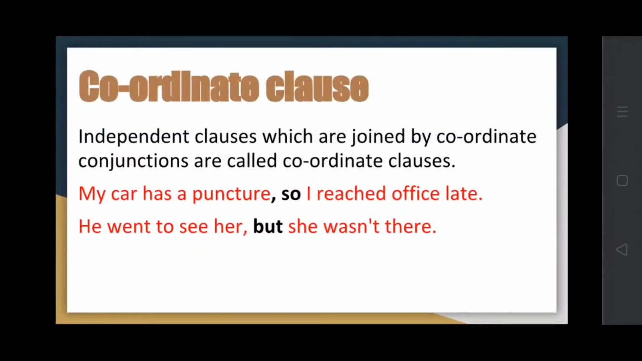Now, the second kind of clause is the coordinate clause. When independent clauses are joined by a coordinate conjunction, they are called coordinate clauses. Like, my car has a puncture, so I reached office late. You will see that my car has a puncture is an independent clause, and the second part, I reached office late, is also an independent clause, and they are combined with a conjunction, so, that is a coordinate conjunction. Same way, second example, he went to see her but she wasn't there.